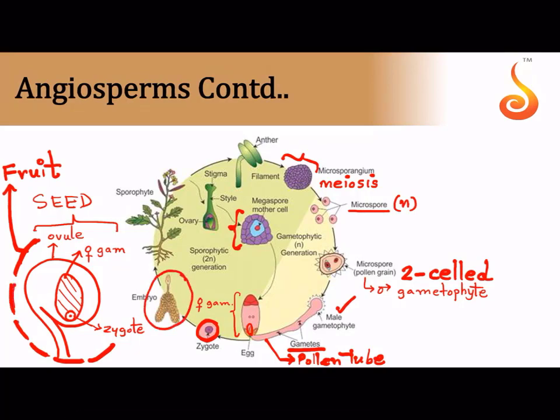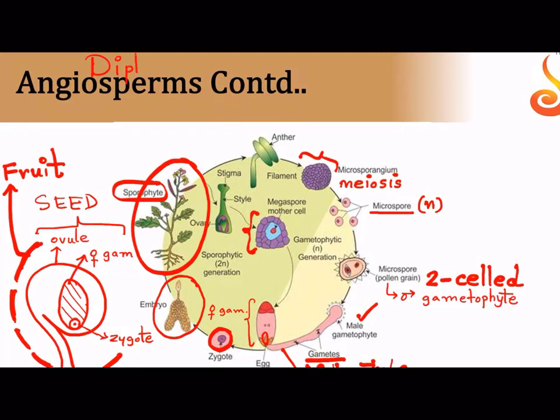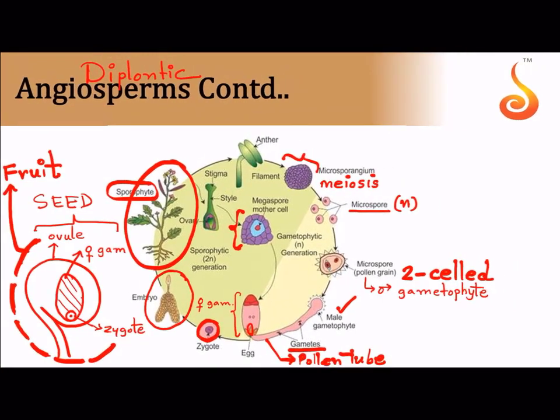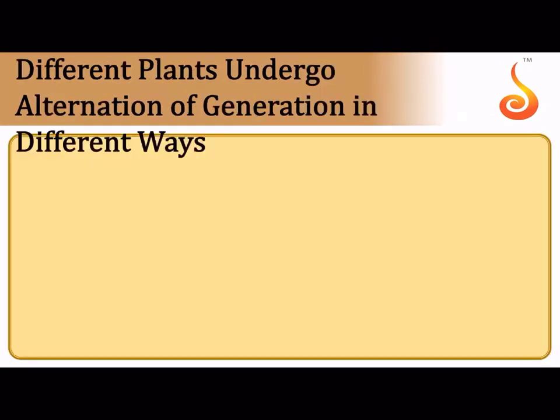Okay. Then see how the embryo is developing inside the seed, and when you sow the seed, the fruit wall will obviously disintegrate, or you will eat up the fruit, or animal will eat up the fruit and it will disperse the seed, and the seed will grow into a new plant. The new plant is not a gametophyte, it is a sporophyte. Gametophyte is highly reduced, so we say that the life cycle is diplontic, because the major phase in the life of the plant is sporophytic and the reduced stage is called a gametophyte.